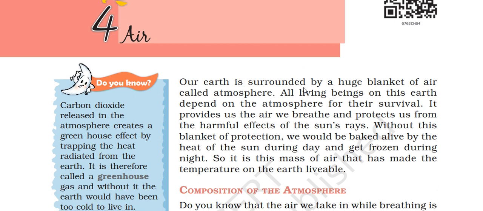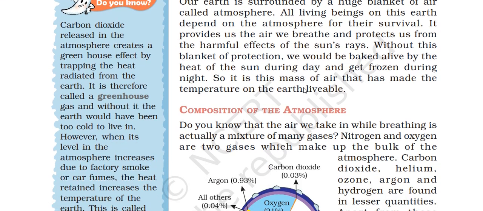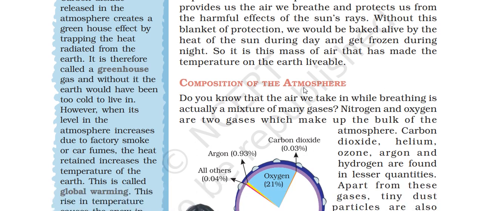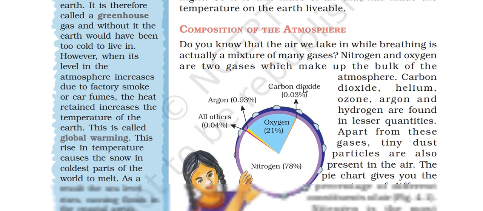Carbon dioxide released in the atmosphere creates a greenhouse effect by trapping the heat radiated from the Earth. It is called a greenhouse gas, and without it, the Earth would have been too cool to live in. However, when its level in the atmosphere increases due to factory smoke or car fumes, the heat retained increases the temperature of the Earth. This is called global warming.